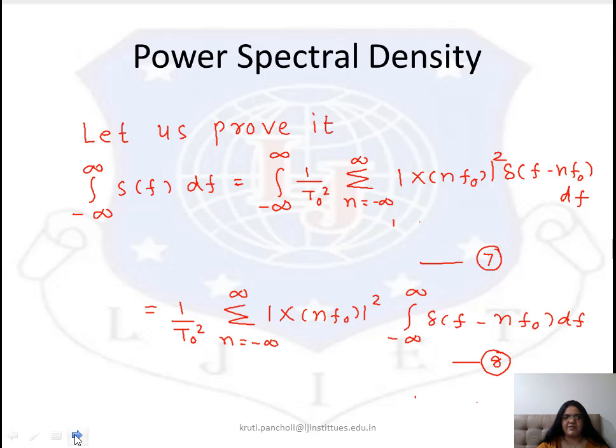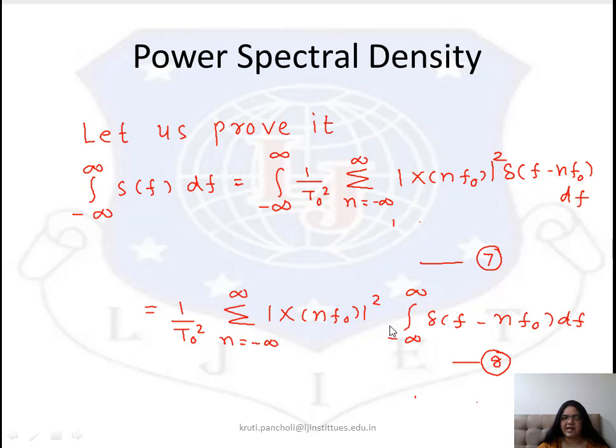So now we'll take this 1 upon T0 out, sigma n equal to minus infinity to infinity modulus of X(nf0) whole square, and it is integral minus infinity to infinity delta f minus nf0 df.